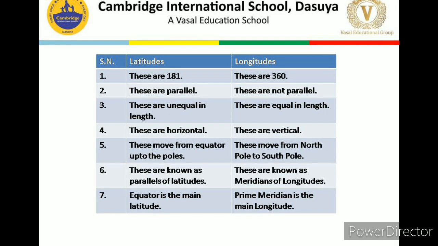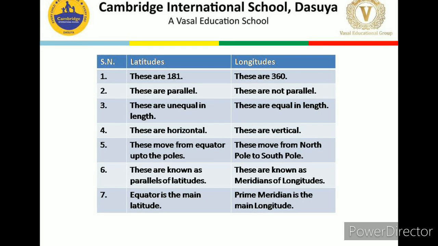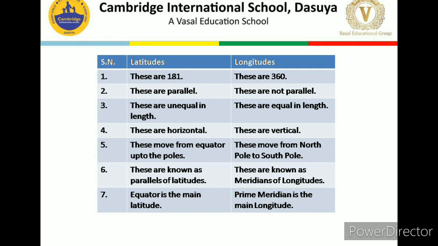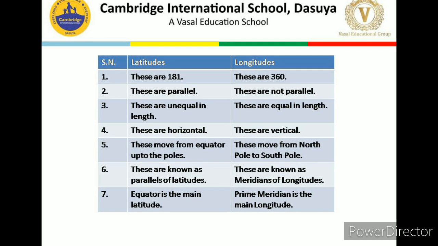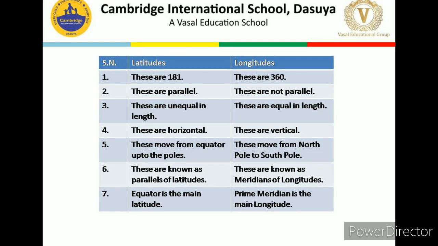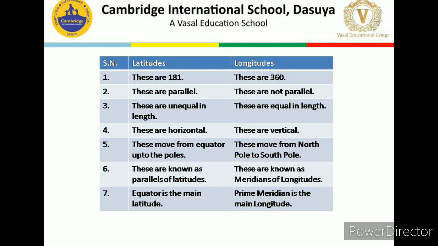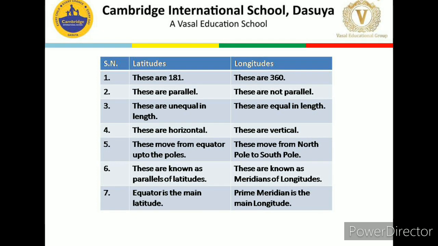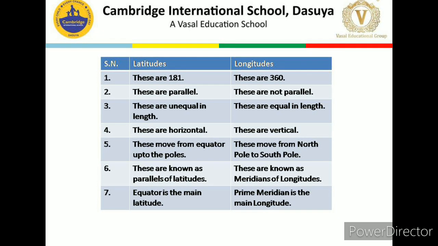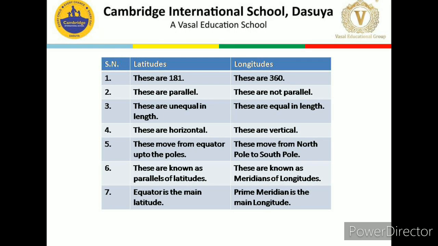Latitudes are 181. Longitudes are 360. Latitudes are parallel. Longitudes are not parallel. Latitudes are unequal in length. Longitudes are equal in length. Latitudes are horizontal. Longitudes are vertical. Latitudes move from equator up to the poles. Longitudes move from North Pole to South Pole.